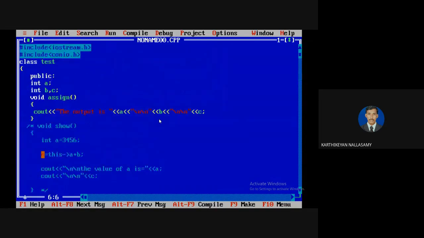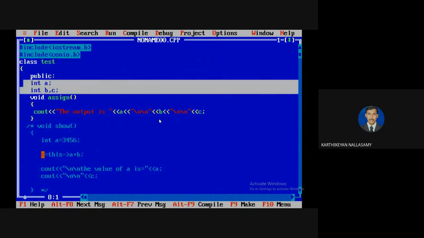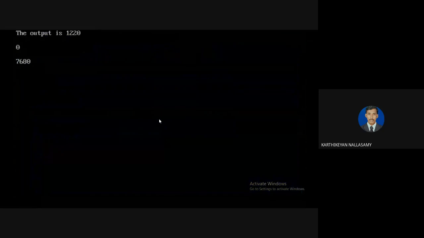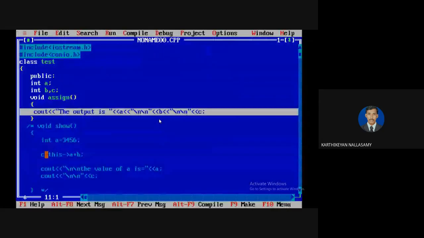So here I've created three instance variables and try to print the values. Normally, if you go with Java, it always assigns a default value as 0. Let us run this program and try to identify what the output is. The value is 12200760. So we don't know what this value is.